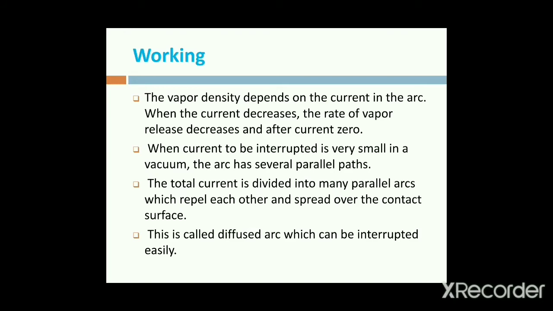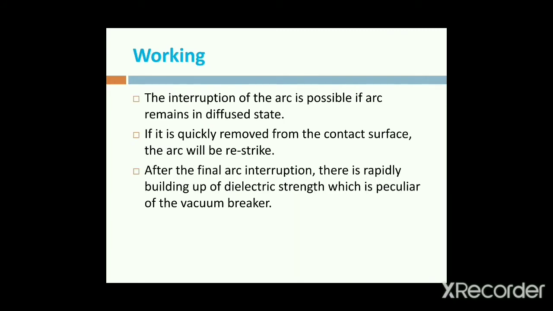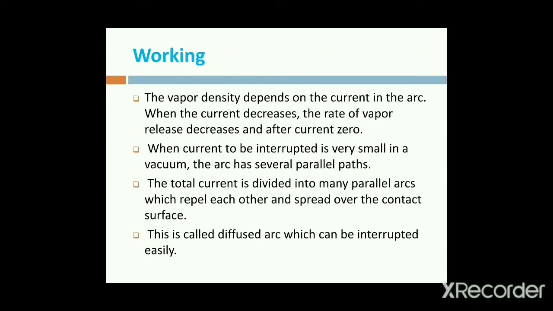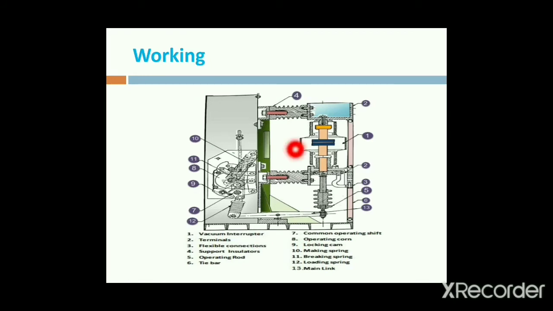Next, coming to the working, the vapor density depends on the current in the arc. When the current decreases, the rate of vapor release decreases, and after the current zero. Okay, this is the sectional view of a vacuum circuit breaker.